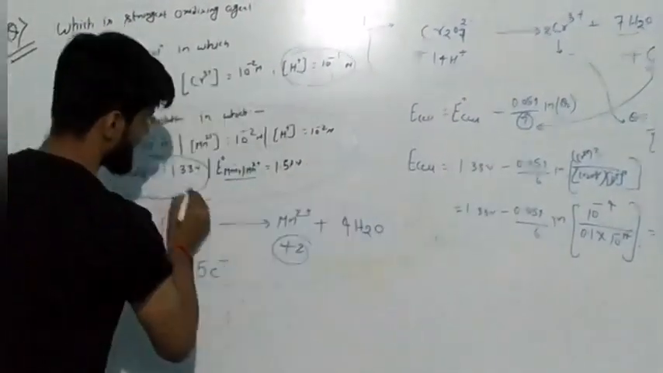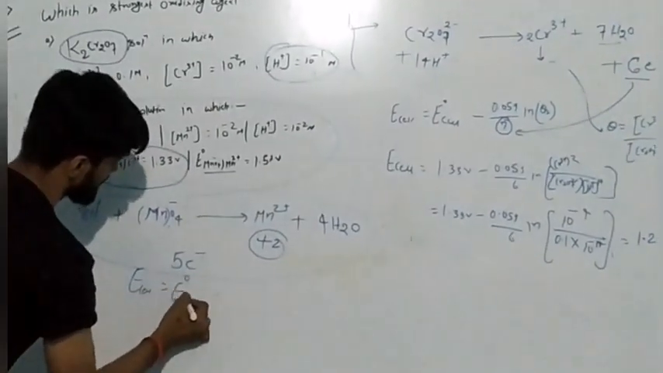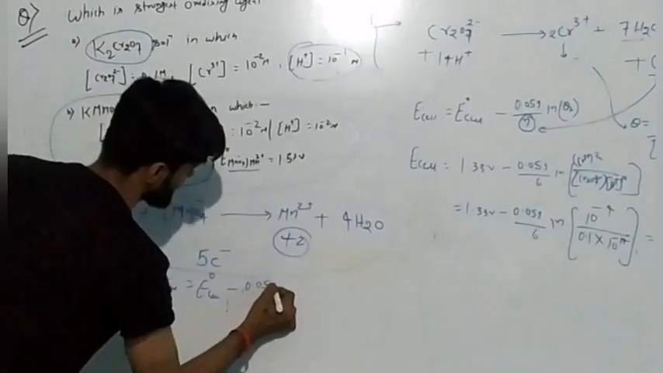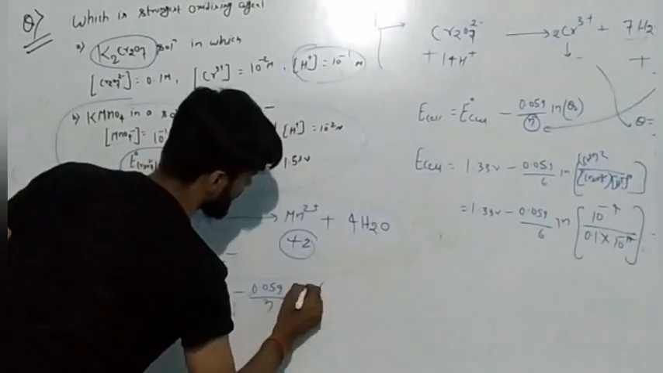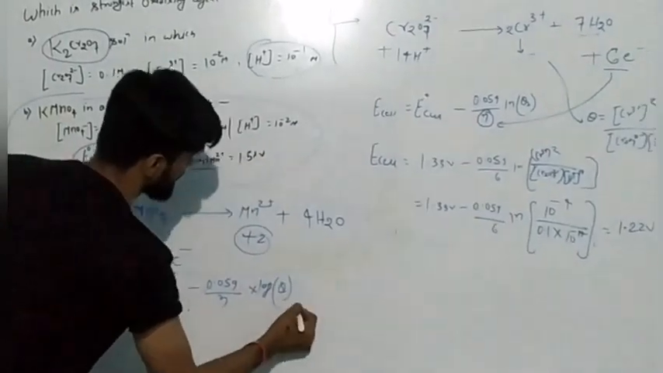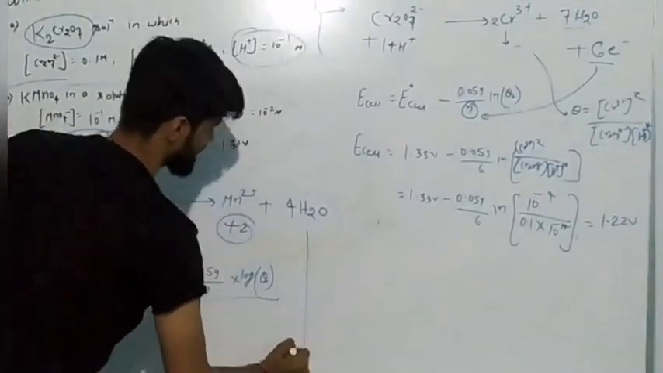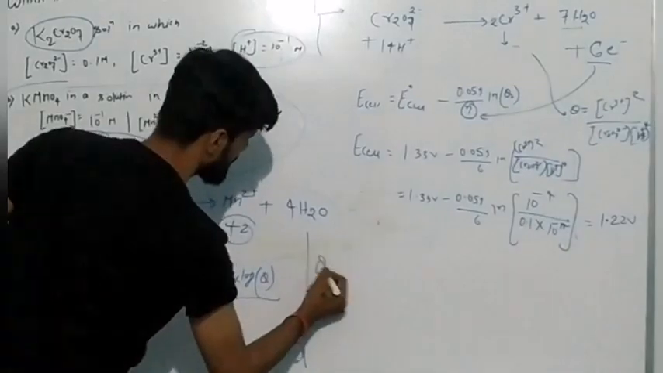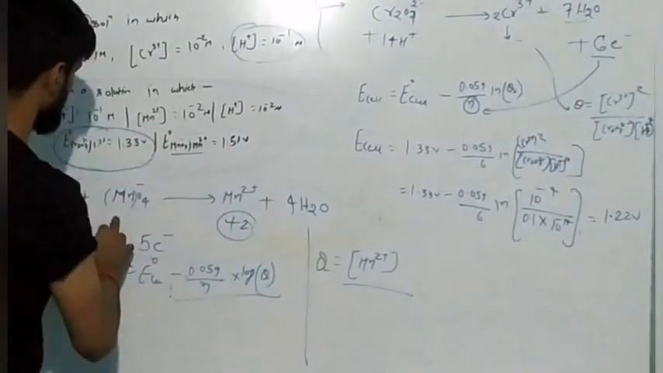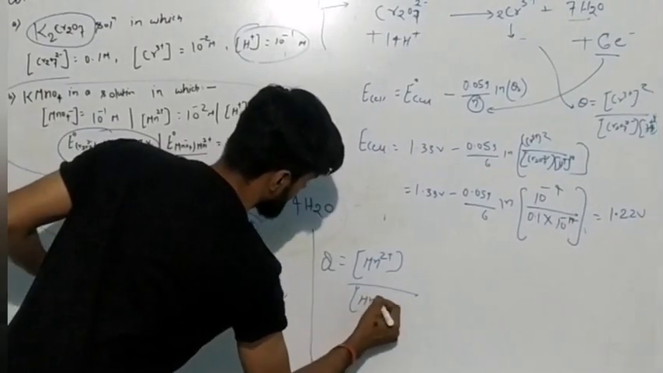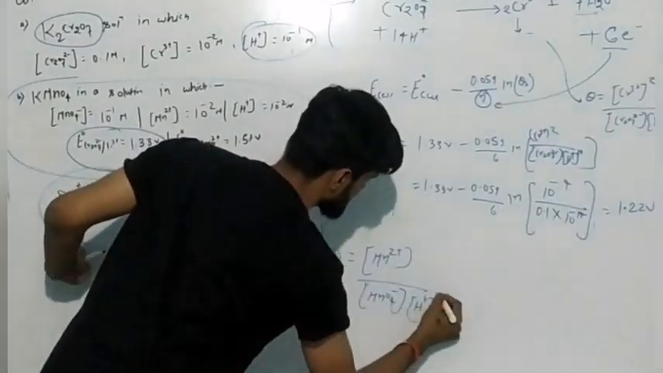Now apply the Nernst equation. If you apply the Nernst equation, E cell will be equal to E naught cell minus 0.059 upon n multiplied with log Q. Now for this particular reaction, what will be the value of the reaction quotient? So I am just calculating the reaction quotient here. Q will be equal to the concentration of Mn2 plus upon the concentration of MnO4 minus into the concentration of H plus to the power 8.